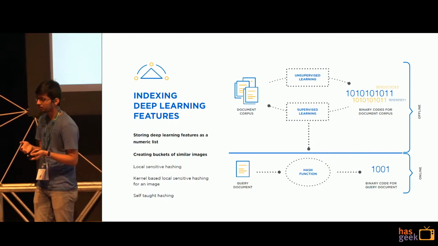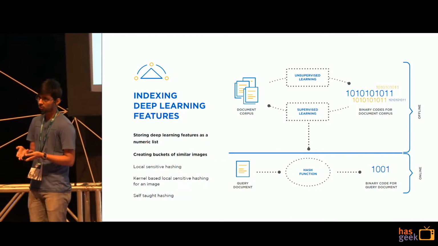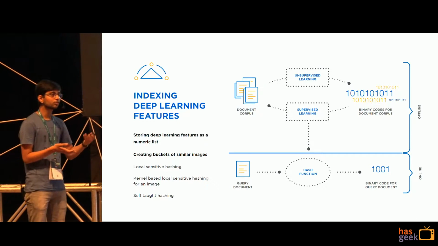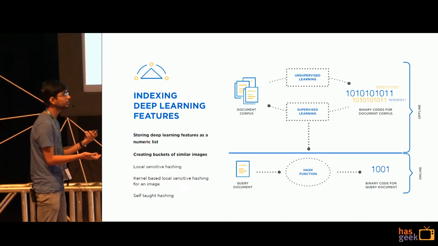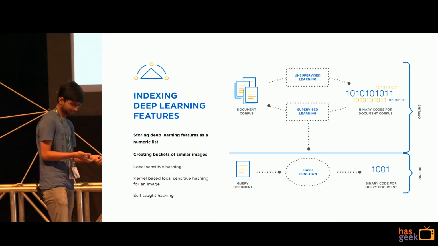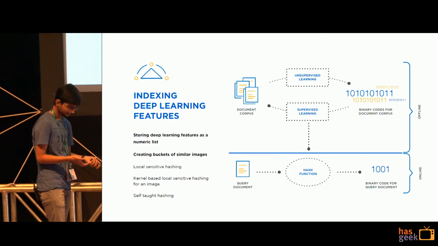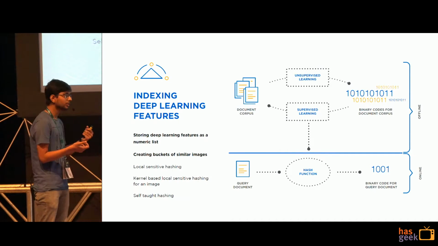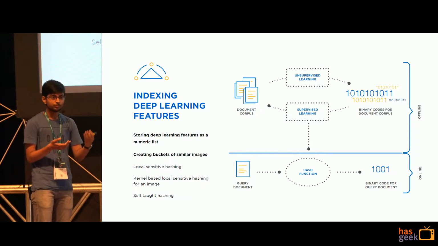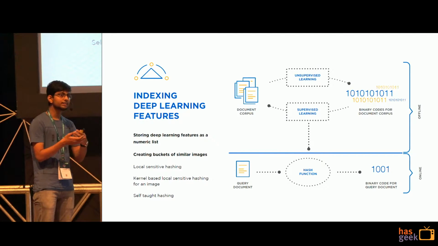So the first task: how are we going to use Solr, which is meant for natural language processing, and store deep learning features in it? So we extracted the final layer feature vector from AlexNet, Inception or VGGNet and indexed it as a multi-valued numeric list.